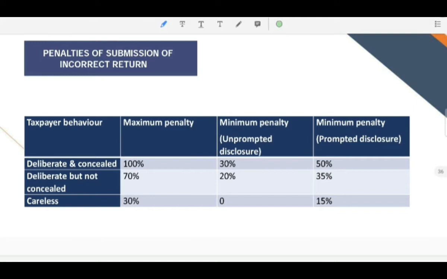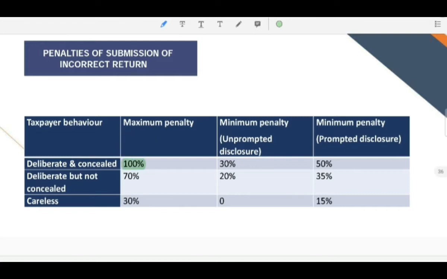Penalties for submission of incorrect return. If the taxpayer has submitted an incorrect return, then there is a penalty for such incorrect return, but the percentage of penalty depends upon the taxpayer's behavior. If it is deliberate and concealed, then the maximum penalty is 100%.